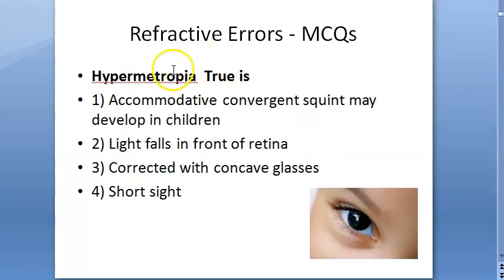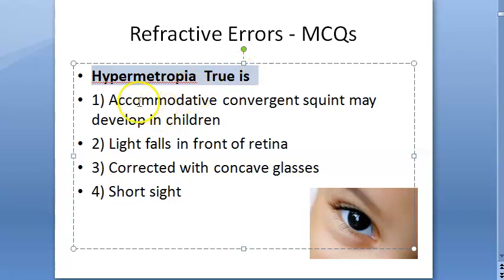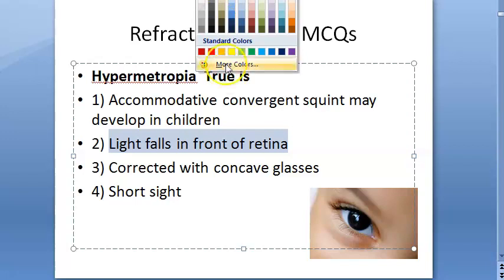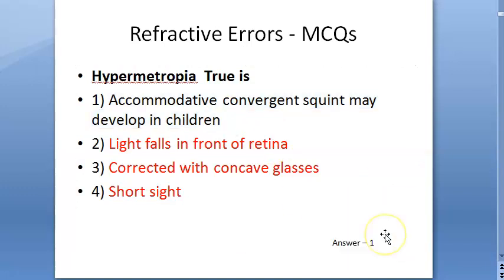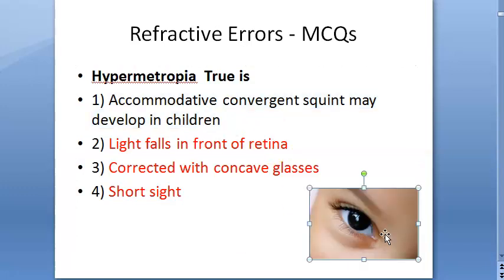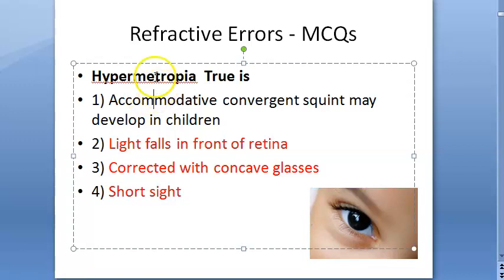Easy question, hypermetropia, what is true? Hypermetropia, light falls in front of retina, not at all, that happens in myopia. Hypermetropia is corrected with concave glasses, no, myopia is corrected with concave glasses. Hypermetropia is not short sight, it is actually long sight. Accommodative convergent squint may develop in children. So the answer is this one, okay. So squint may develop.